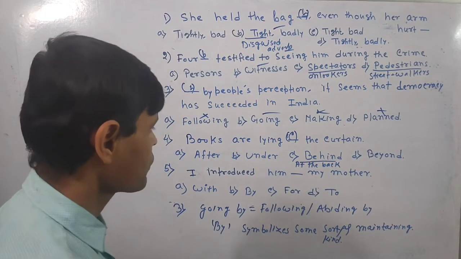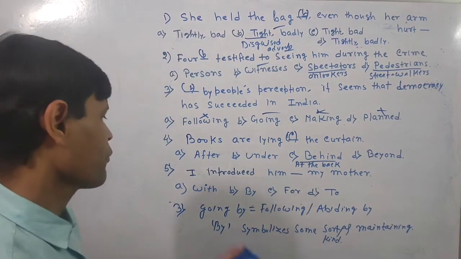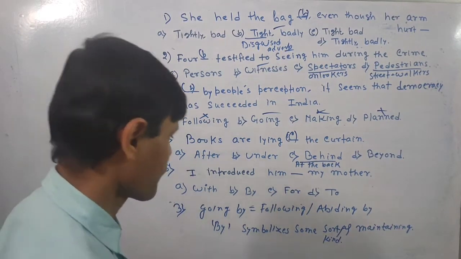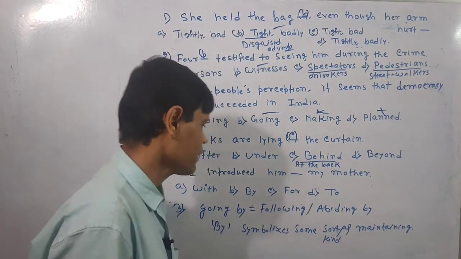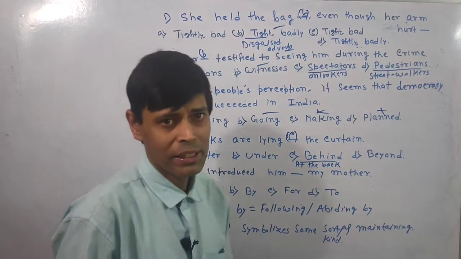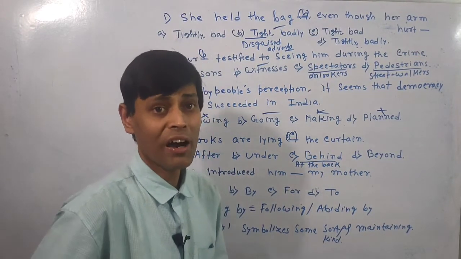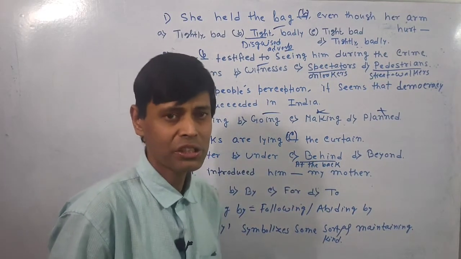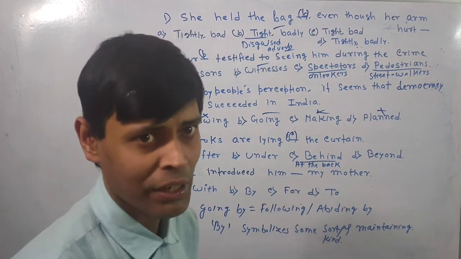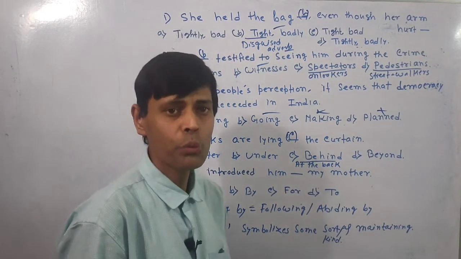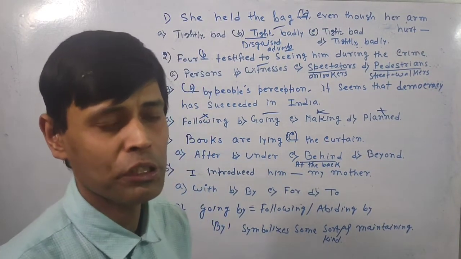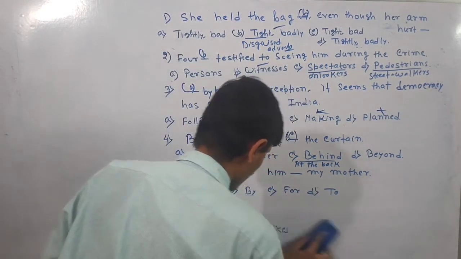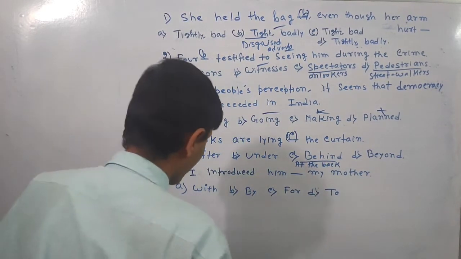I introduced him dash my mother. Now there are four options. Basically you students make mistakes here. Often say with, by, for, to. But be careful, introduce is such a verb that indicates some kind of attitude, our attitude towards someone. Whenever attitude is to be mentioned, to is used, as to is also called the preposition of attitude. So you should not be confused over the to, with or over, with or to.